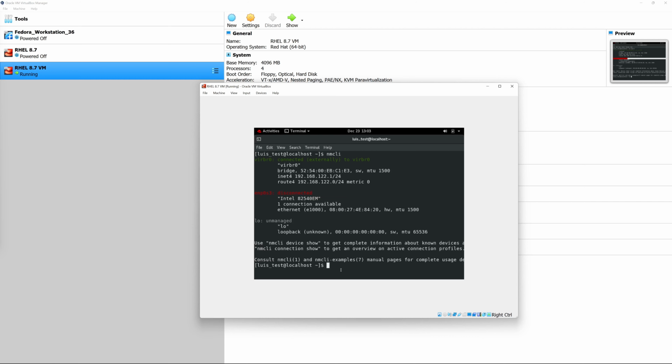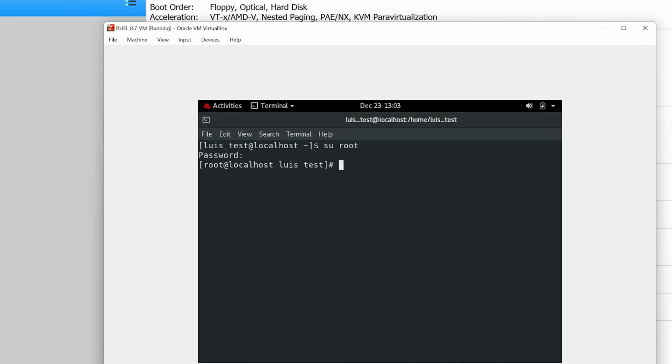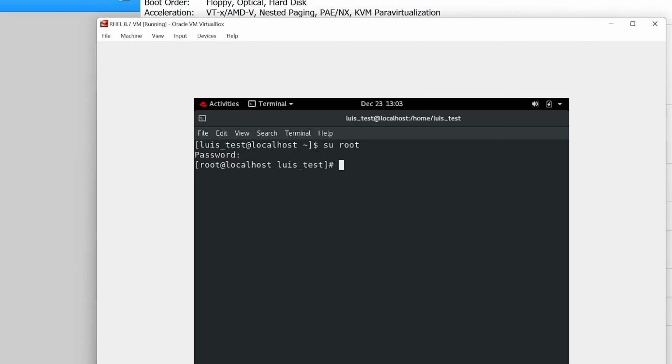First, let's clear our screen before switching to root, and we do that by typing clear. We switch to root by typing in su space root, and it should ask us for a password, and this is where you're going to input the password from when we first configured the system for your root account. And once you input the password correctly, you should see now that you are root. Once you see the pound sign, you now know that you are root.